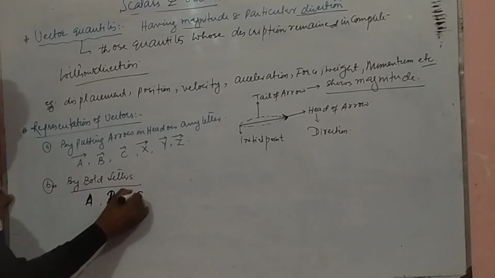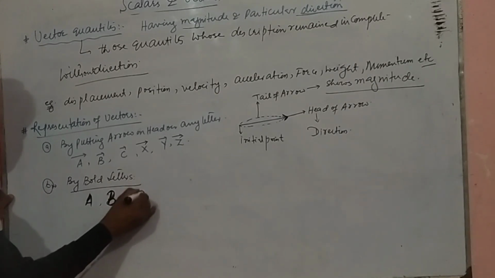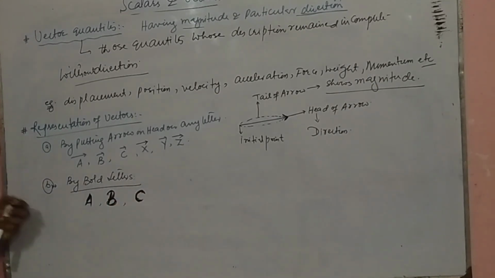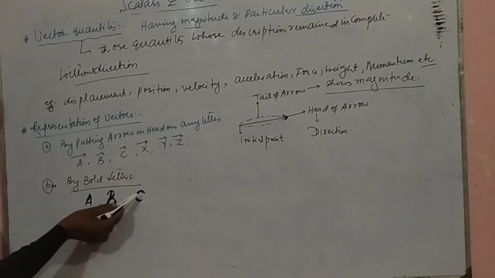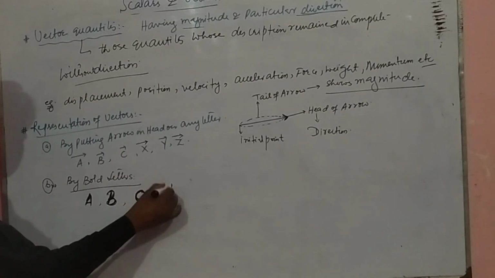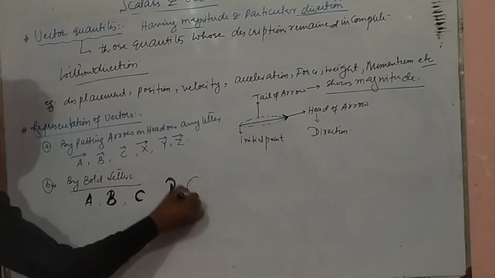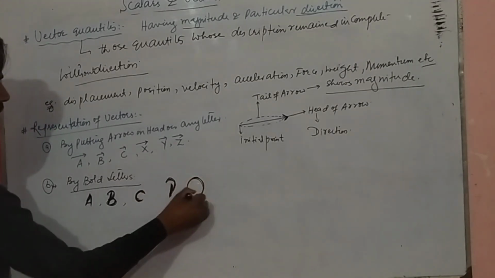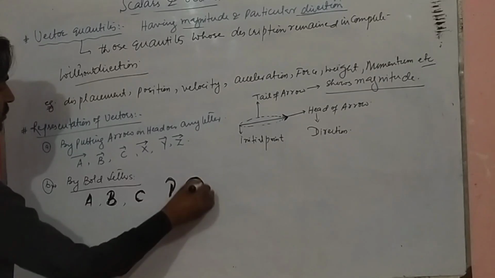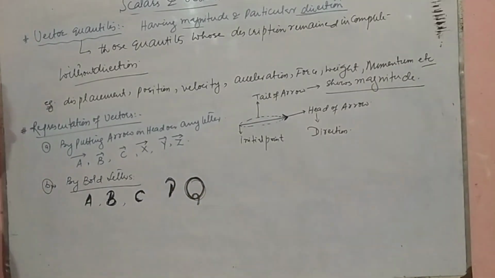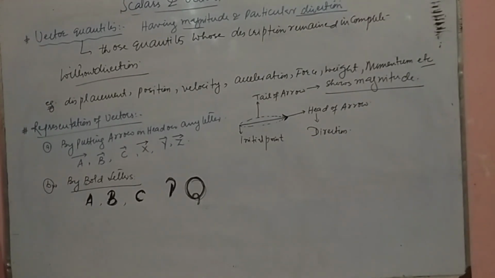And let's say this is C, so it is read as C vector. This is the method to read vectors, A vector, B vector, and C vector, or any other vector. This will be the P vector, and the other one will be read as Q vector. This is the method to read.